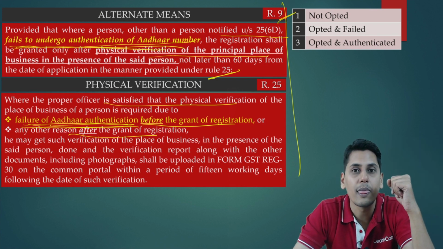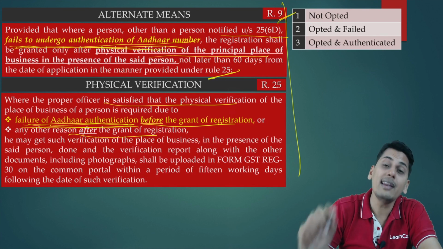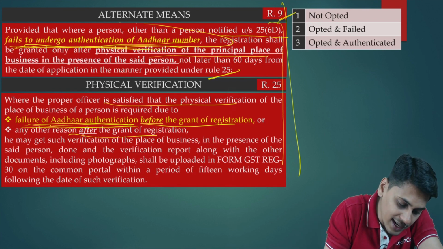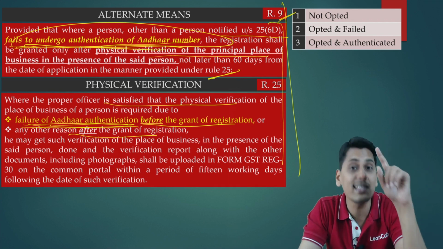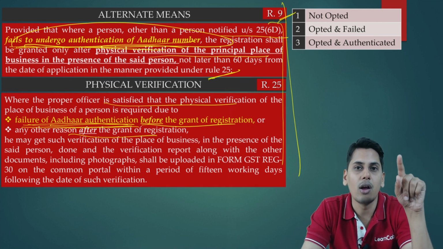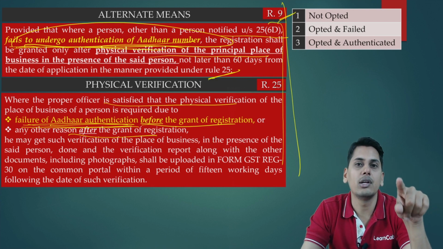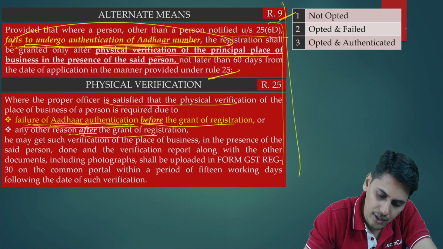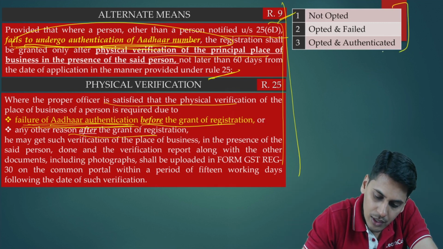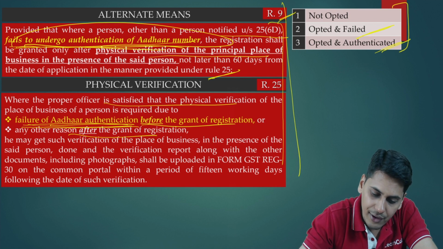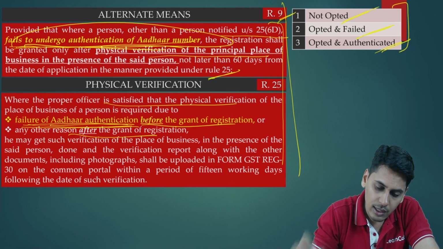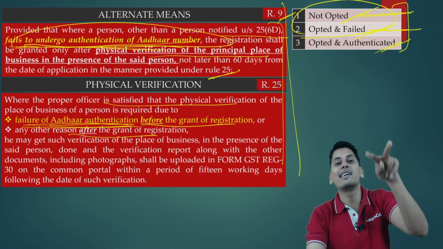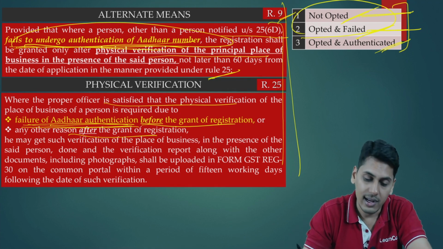Why am I saying so? I am saying so because rule number 9 and rule number 25 tell you that physical verification is required only when a person is failing to undergo authentication of Aadhaar number. Please understand there is a difference between opted and failed to undergo authentication and not opted at all. Please understand these three things which we have studied. Opted and authenticated, opted and failed, not opted at all. Now in these cases friends, opted and failed and not opted at all, these two are different scenarios.